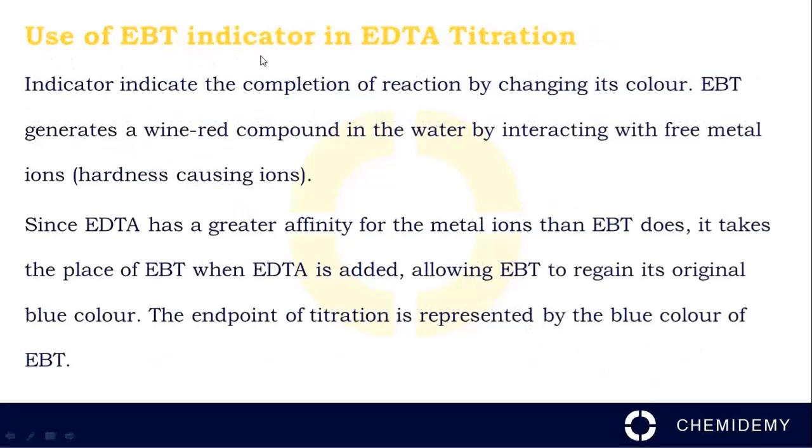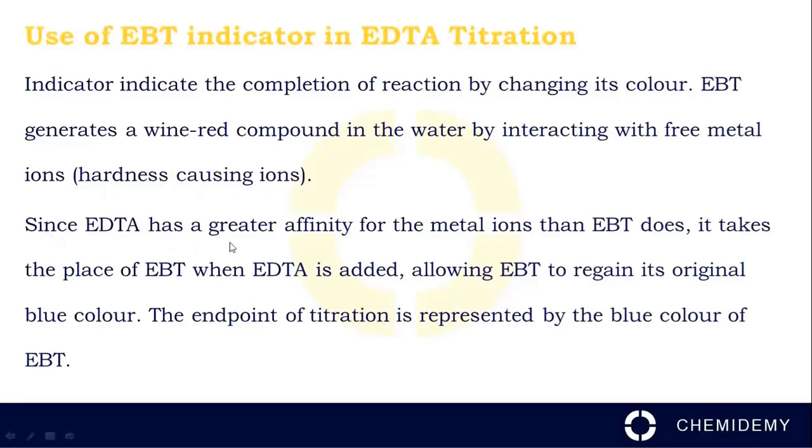Use of EBT indicator in EDTA titration. An indicator indicates the completion of a reaction by changing its color. EBT generates a wine red compound in the water by interacting with free metal ions, that is, hardness causing ions.